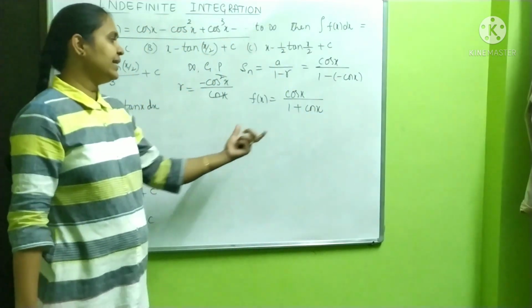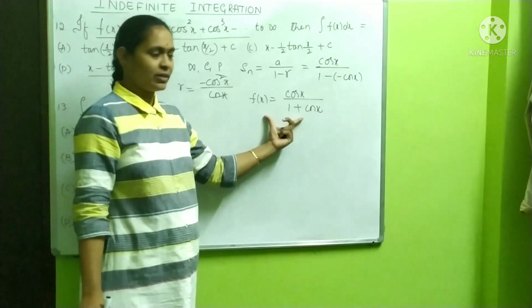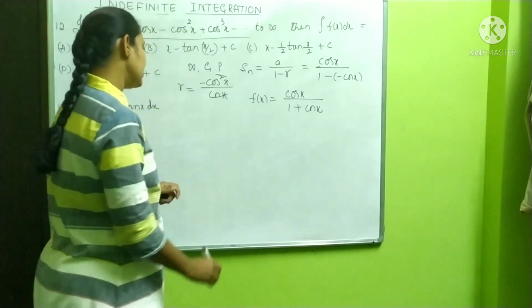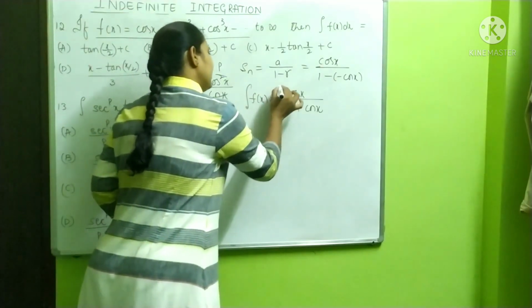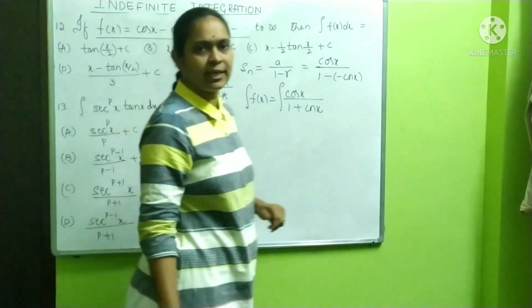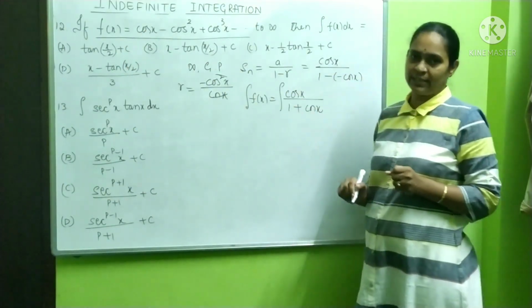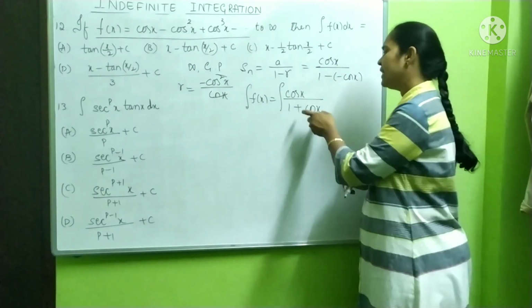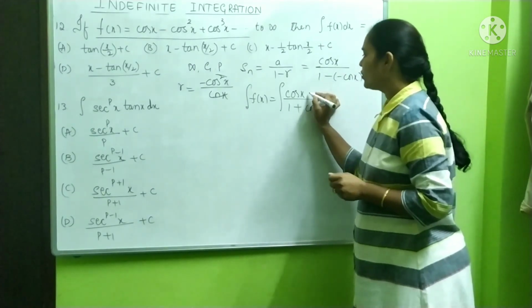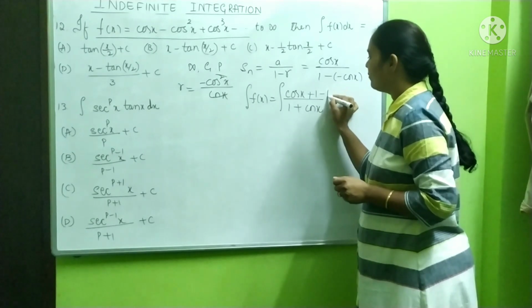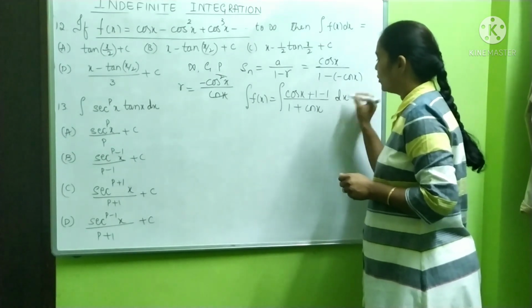Now, you have to find integration for this. This is easy for us. So, let me take integration on both sides. Now, you see, this is cos x, this is 1 plus cos x. Now again you have to create denominator in the numerator. For that purpose, I will add 1 and I will subtract 1.